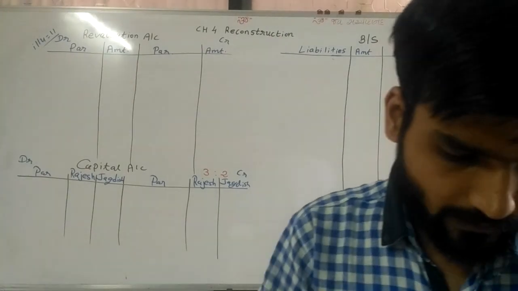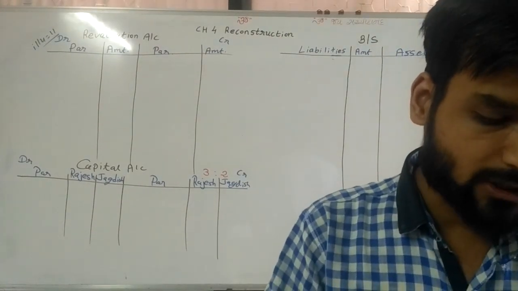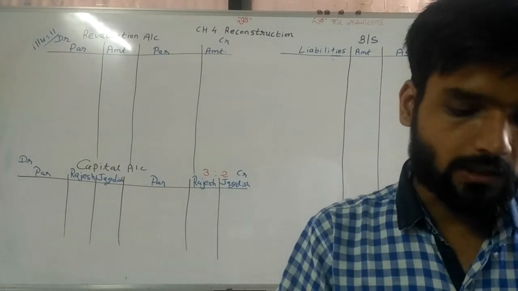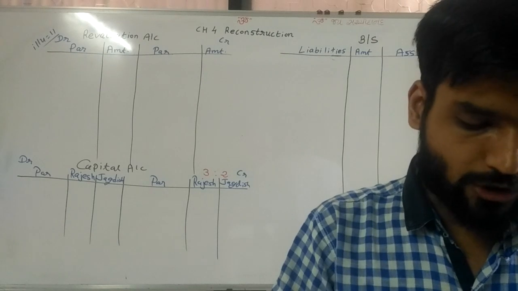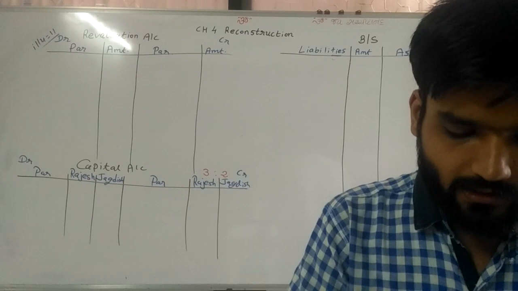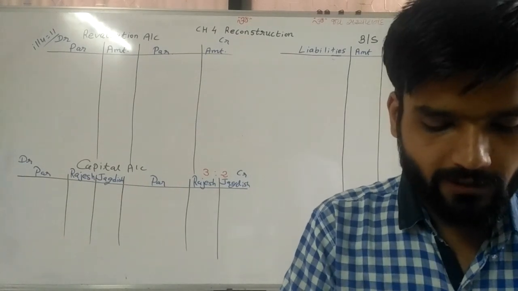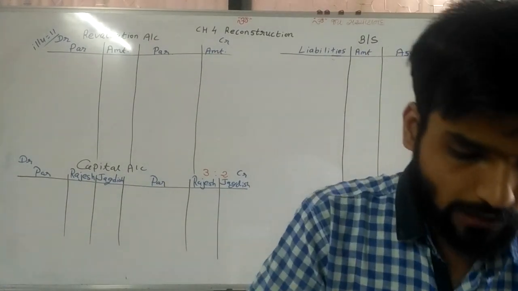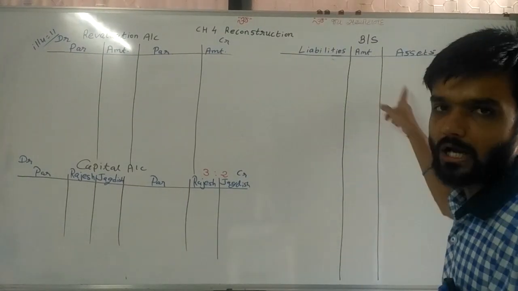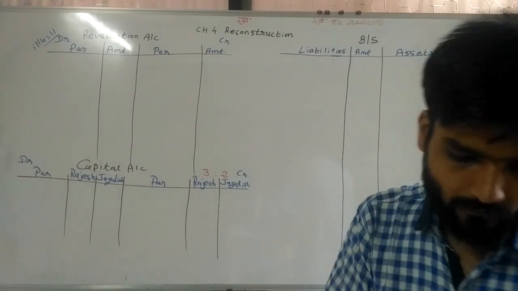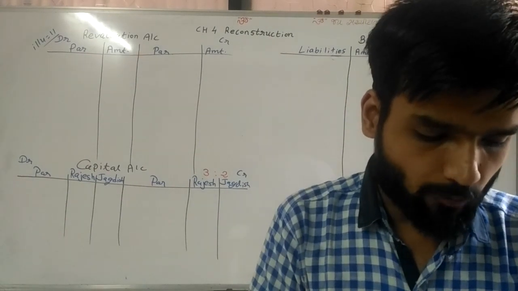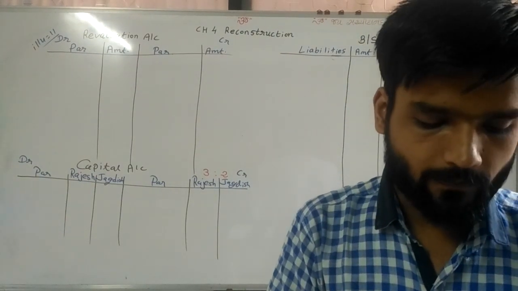Next, the balance sheet of the firm as on 31/3/17 is as follows. That balance sheet is given under the question. Now we are reading the additional information first. Partners have decided the revaluation of assets and liability. So Rajesh and Jagdish decide to revalue assets and liability. So assets and liability both are revalued,